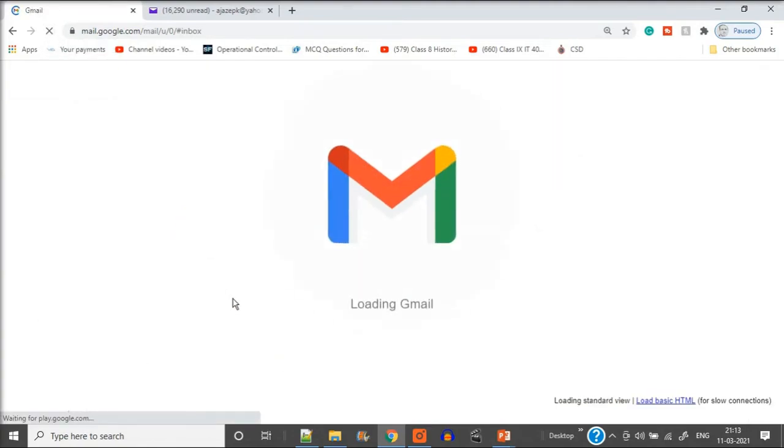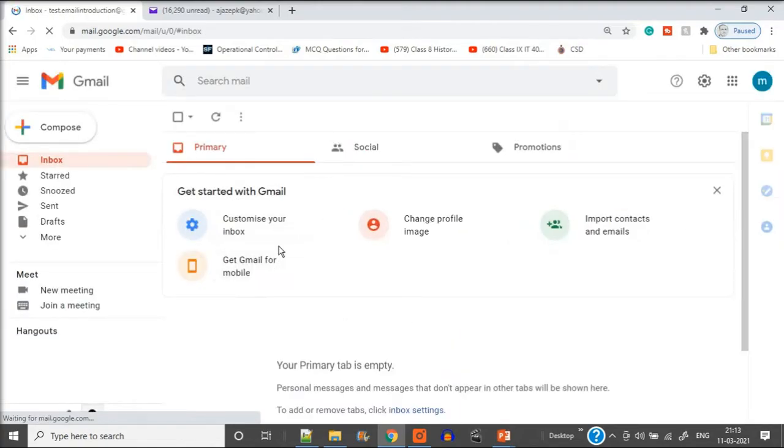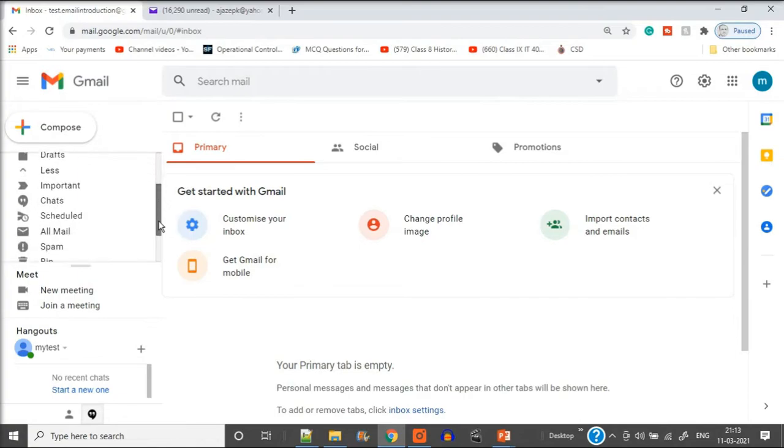Just refresh it. So it will come, or the most important thing is you don't have to refresh again and again. The emailing service has inbuilt programming, so whenever an email comes, you will be notified. It will come in bold. If you are doing it on your mobile, there will be a notification.